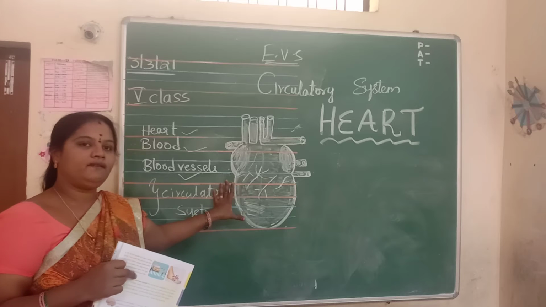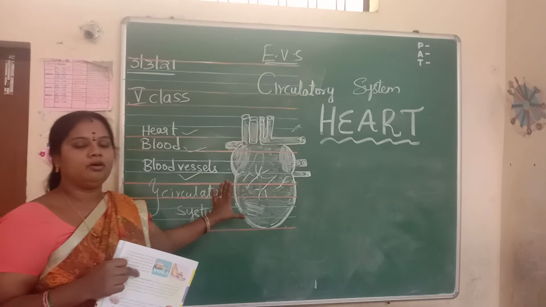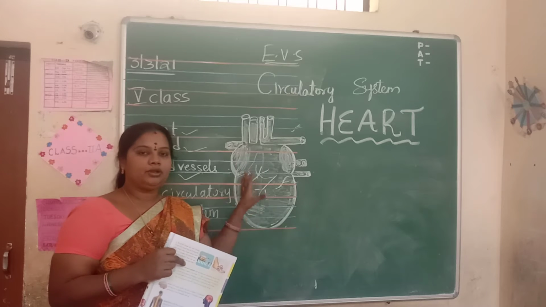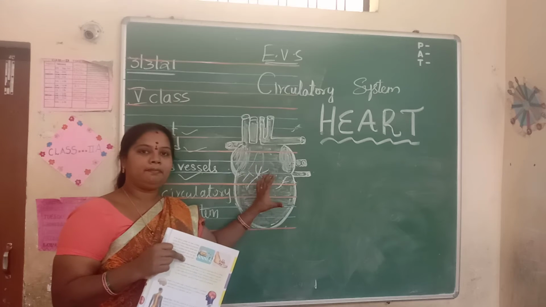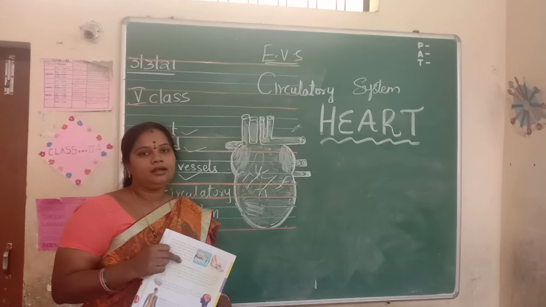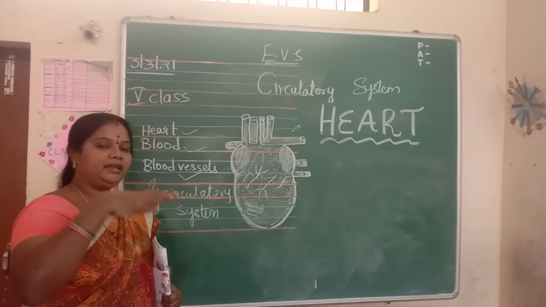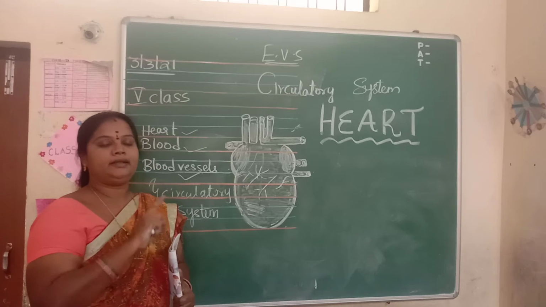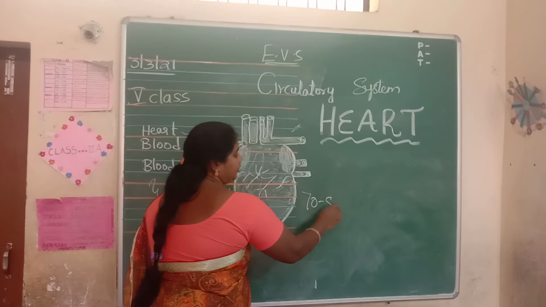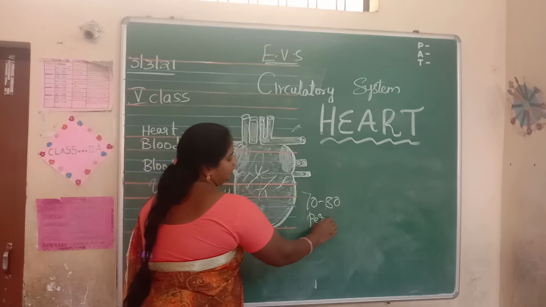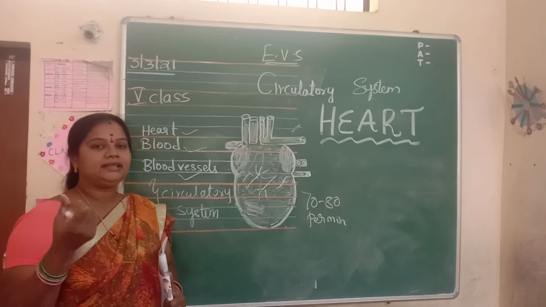What is the function of this heart? It pumps oxygenated blood to all parts of the body. The blood is carried to the heart. There it mixes with the oxygen and it pumps the blood to all parts of the body. It takes the deoxygenated blood, mixes it with the oxygen and pumps it to all parts of the body. While doing this, it will beat 72 to 80 times per minute, and the sound is lub dub, lub dub.